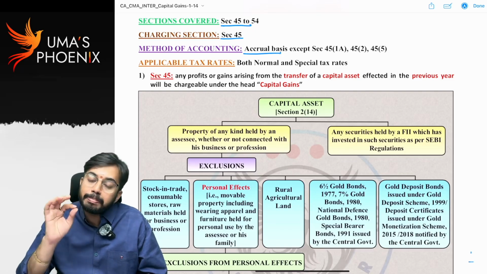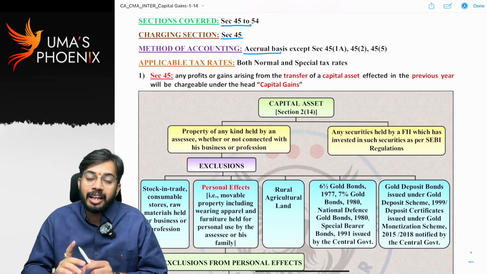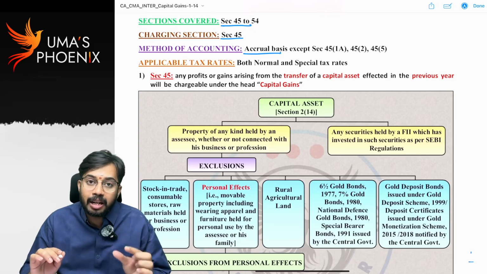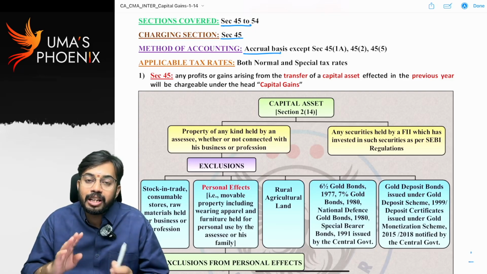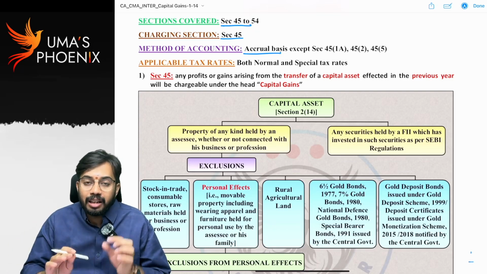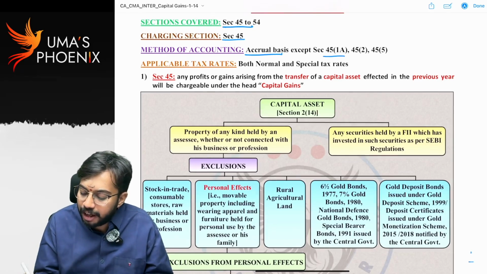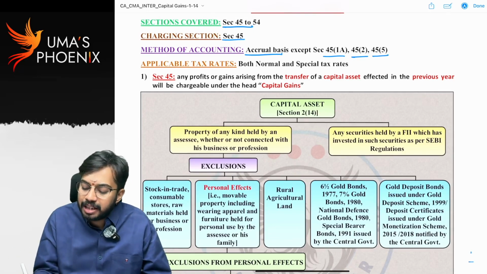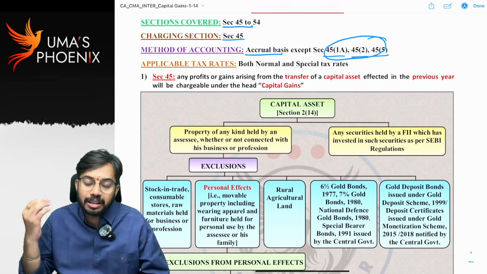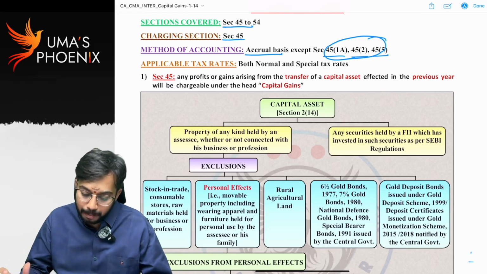That means what? Irrespective of receipt of consideration, capital gains are always taxable in the year in which the capital asset was actually transferred. Capital gains are taxable on accrual basis. Even though consideration is received in the next year, they are taxable in the current previous year, in the year in which they are actually transferred. Except section 45(1)(a), 45(2), 45(5). In these three cases, capital gains are not taxable in the year of transfer. That we are going to discuss further. But basically, the method of accounting followed under the head capital gains is accrual basis.